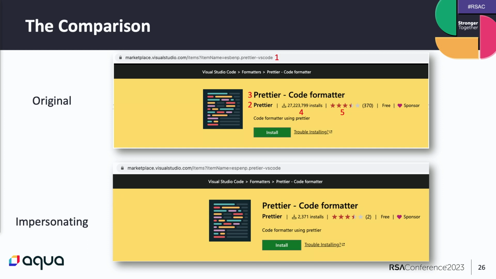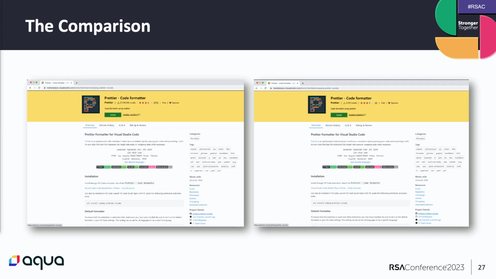Here you can see they are identical between the impersonating and the original extension. This is because what you see here is the display name property of the publisher's name and the extension's name. Because this is a display name property, it does not have to be unique, and you can put whatever you want there. You can see at 4 and 5 the number of installs and reviews, which can be a good measure, but can also be fabricated. When we count everything here, it's very hard to distinguish between the impersonating and the original.